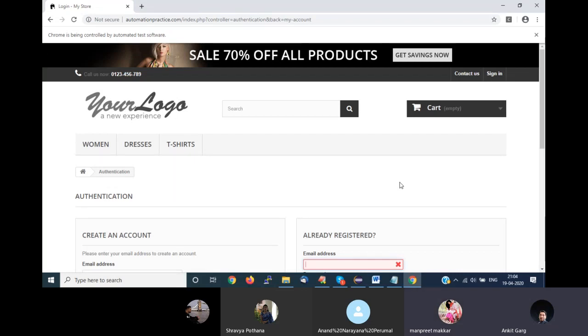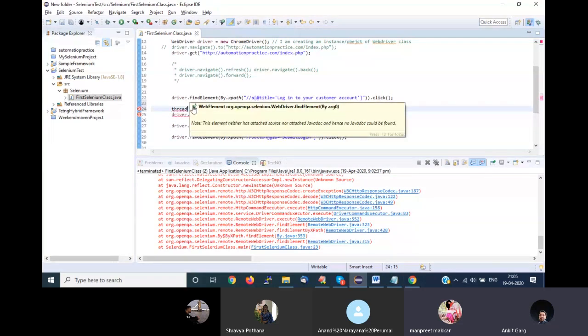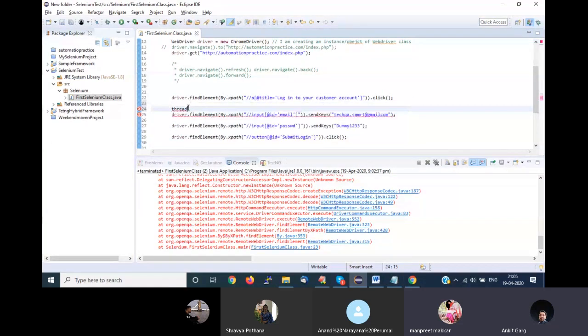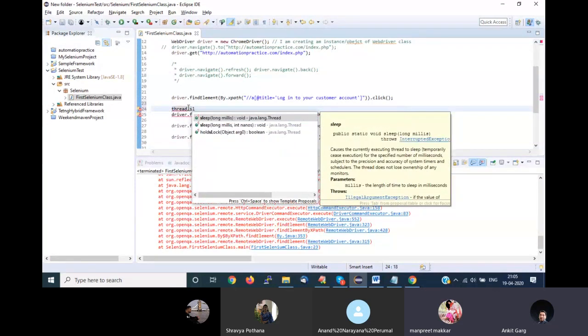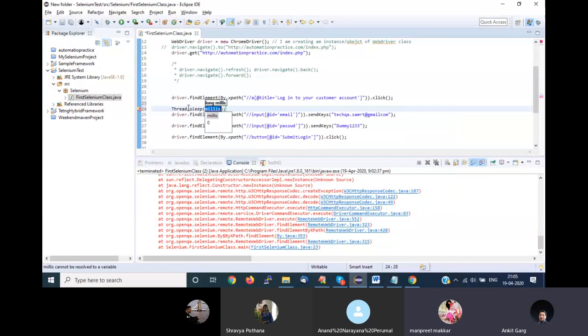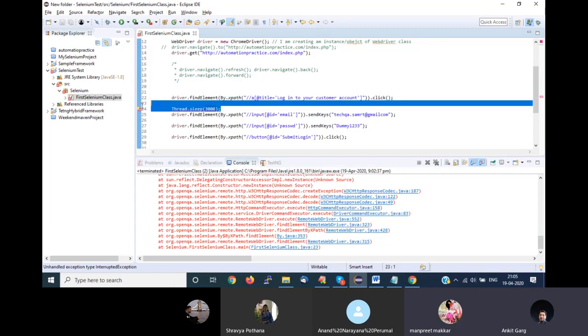We call this method synchronization. This is a separate topic in Selenium that I will cover separately. To solve this error, I am using synchronization and adding some wait time. This wait time is in milliseconds. So after this command is executed, I am waiting for 3000 milliseconds.